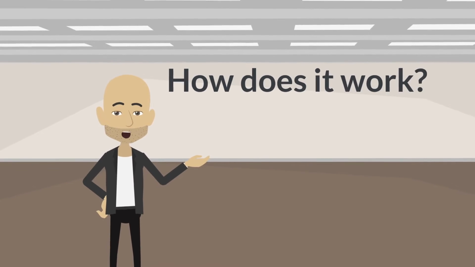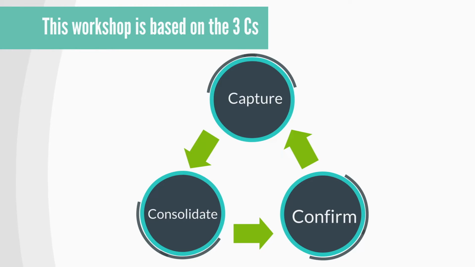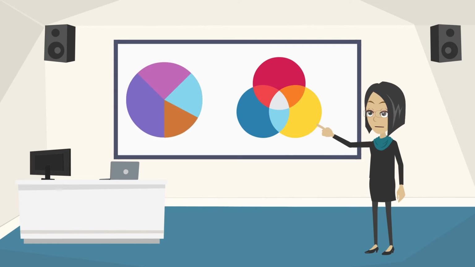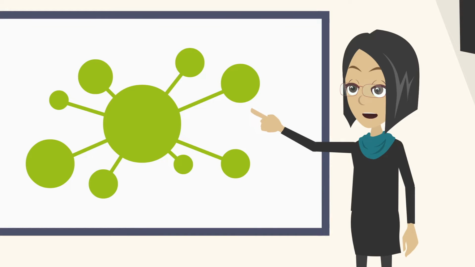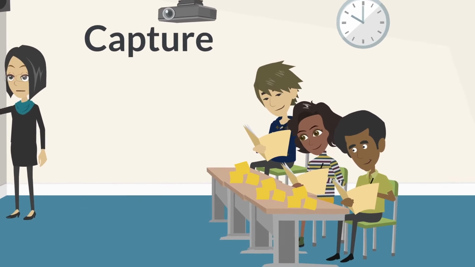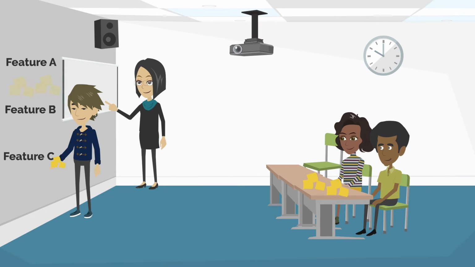How does it work? This workshop is based on the 3 C's: capture, consolidate, and confirm. The product owner goes one by one through the features and explains how they work and how they interact with other applications and platforms. There is an individual silence exercise in which the participants create sticky notes of what they captured as high-level requirements.